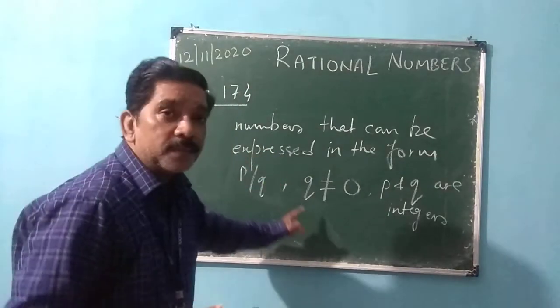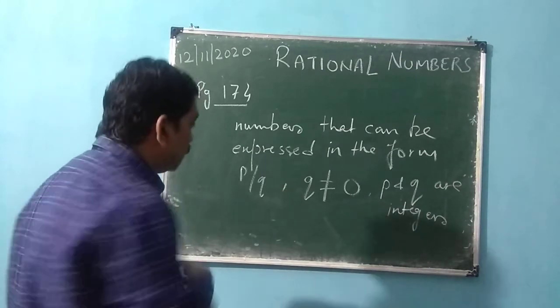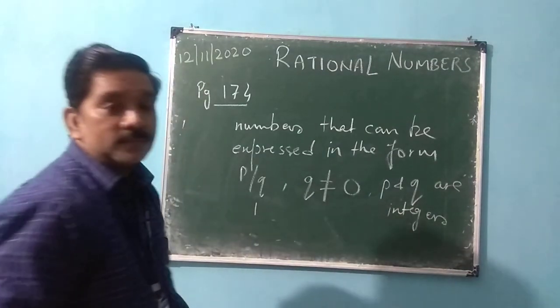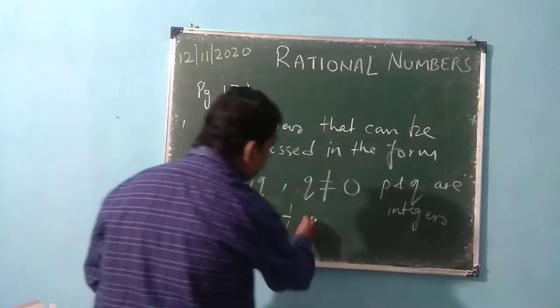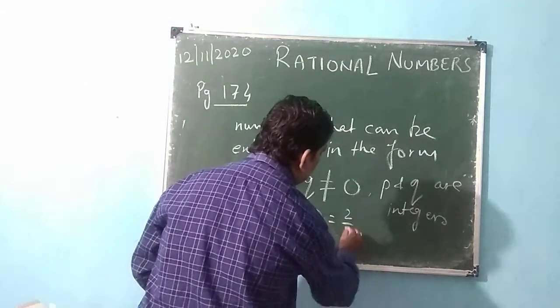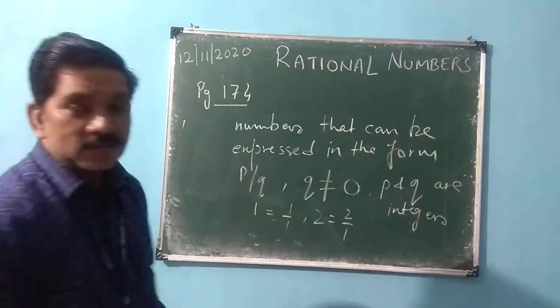You write any number. 1 is a rational number. Now 1 can be expressed as 1 by 1. 2 can be expressed as 2 by 1. So all these numbers are rational numbers.